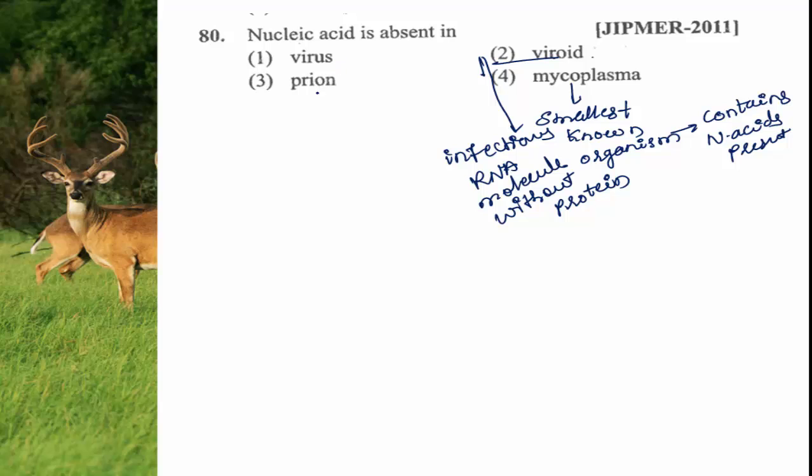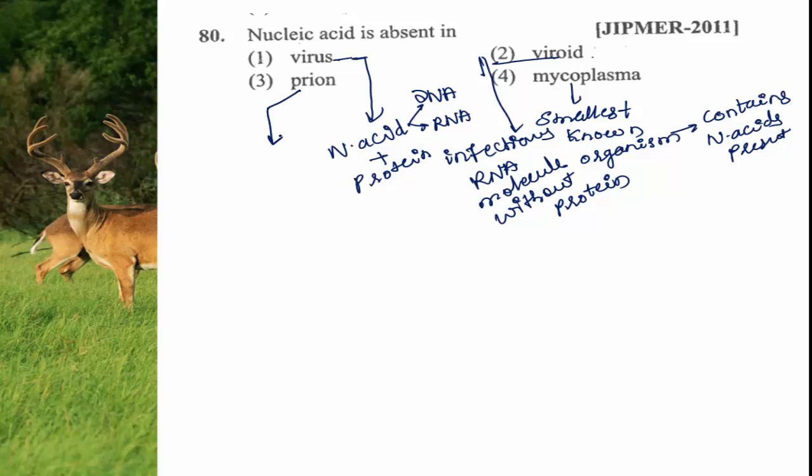whereas the viruses have nucleic acid, but here is the option: either they contain DNA or they contain RNA. Along with nucleic acid, the viruses also contain protein.